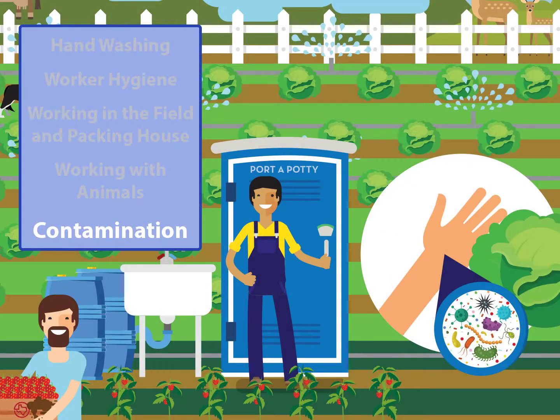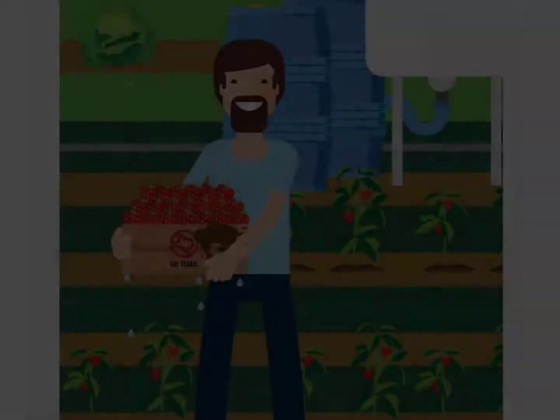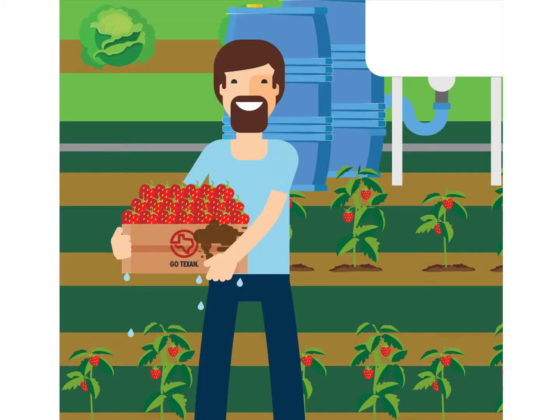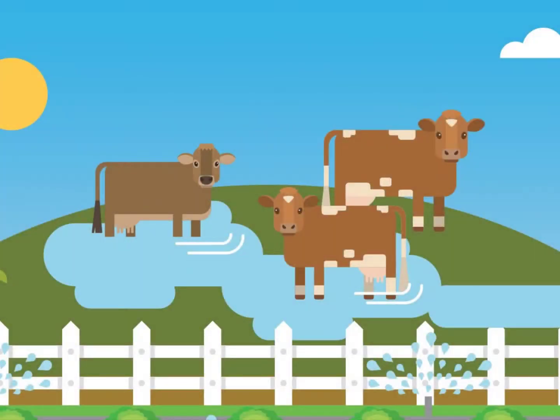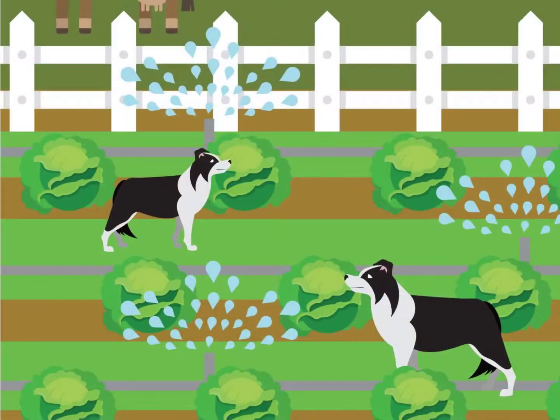In this section, we'll cover contamination that can occur on the farm. There are different ways fruits and vegetables can become contaminated and cause people who eat them to get sick. For example, animals getting into irrigation water or into growing areas can contaminate these areas by leaving behind feces. Contamination occurs when contaminated irrigation water or animal feces come in contact with covered produce.